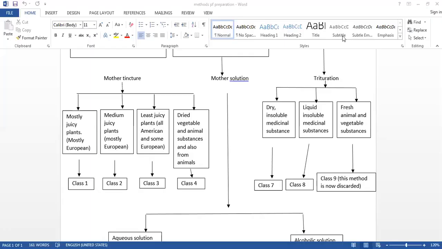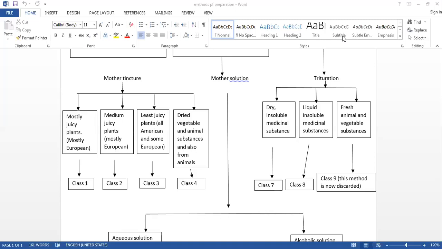So in class 7th, we have to take the drug substances which are totally insoluble in the liquid vehicle, that is strong alcohol. It may be the Nux vomica seeds, Sarsaparilla, Ignatia, and from the animal origin, it may be Sepia or Spongia. If you are taking an acid, it may be boric acid, citric acid, anything. So here you have to do the trituration, under the centesimal scale or the decimal scale. So the ratio is 1 is to 9 and 1 is to 99.